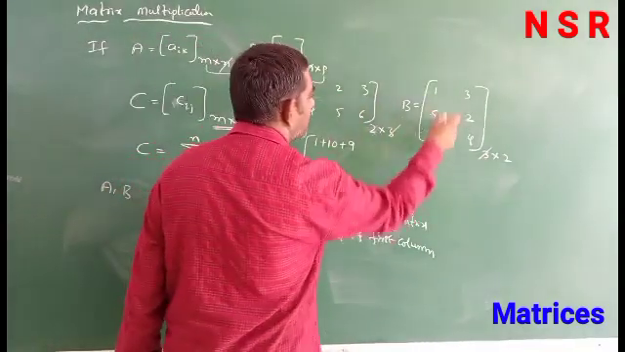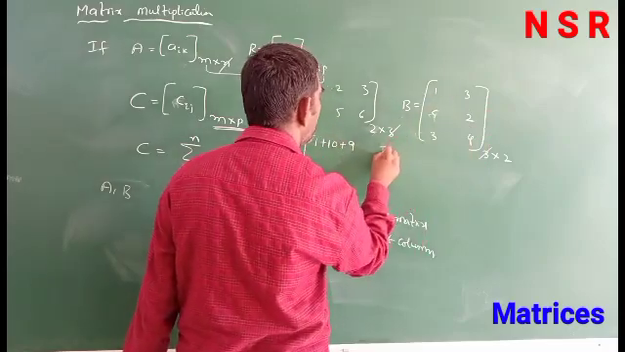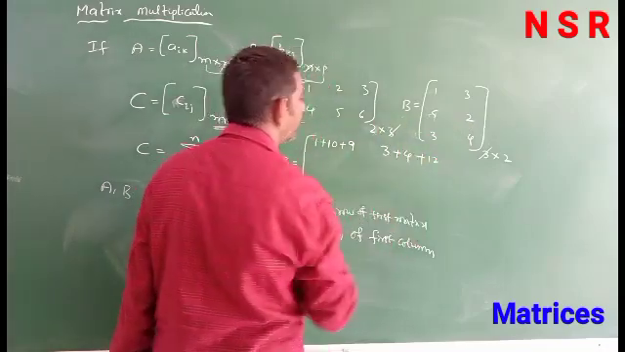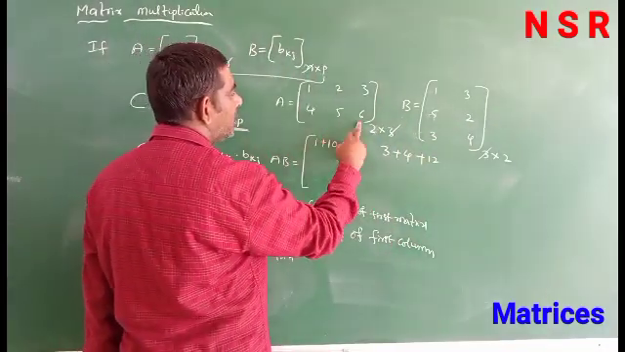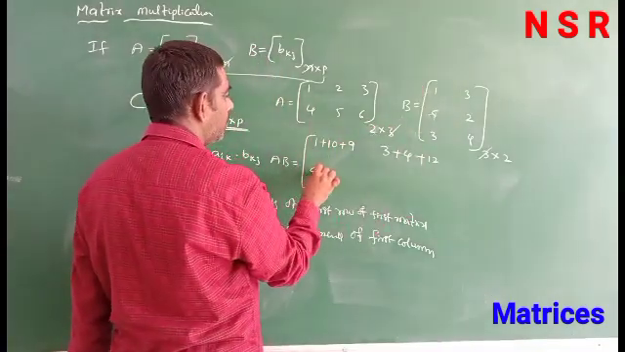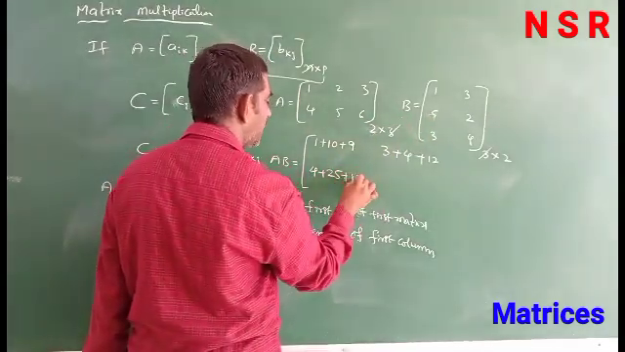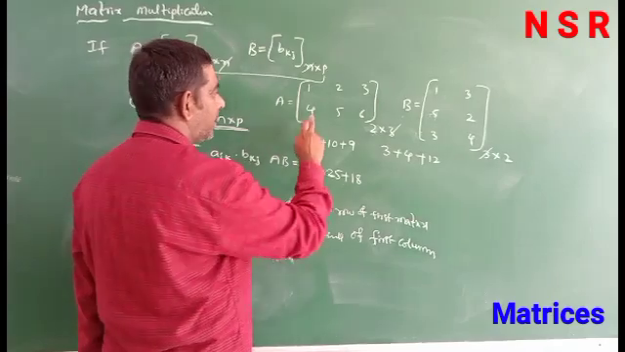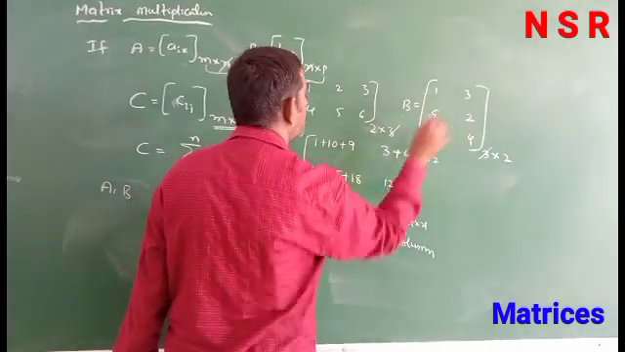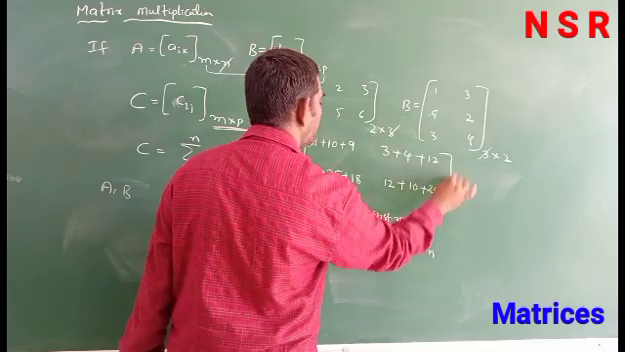Next, first row, first column completed. Next, first row with the second column: 1 3 is 3, plus 2 2s are 4, plus 3 4s are 12. Next, second row again first column: 4 1s are 4, plus 5 5s are 25, plus 6 3s are 18. Completed. Next, second row, second column: 4 3s are 12, plus 5 2s are 10, plus 6 4s are 24.